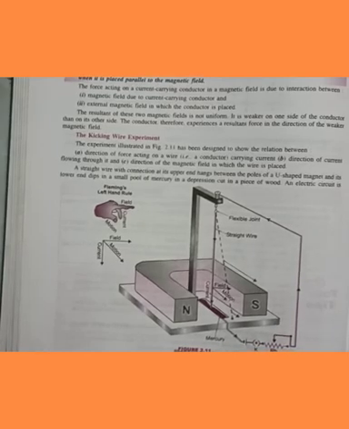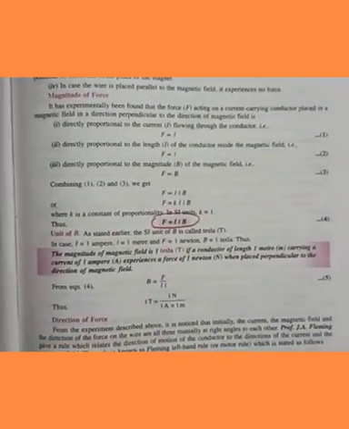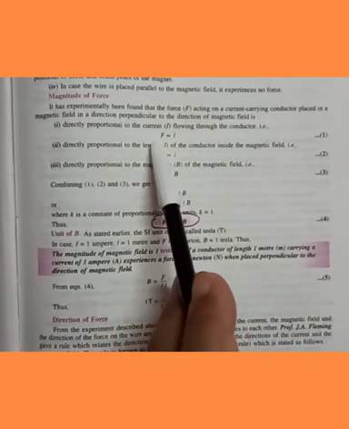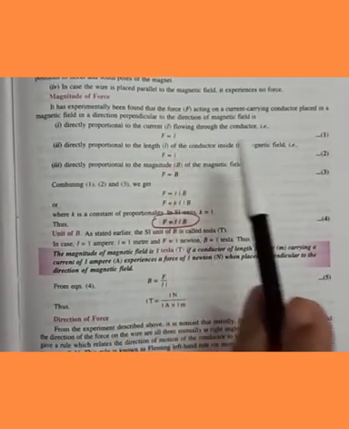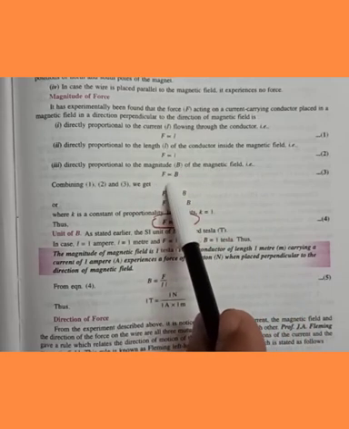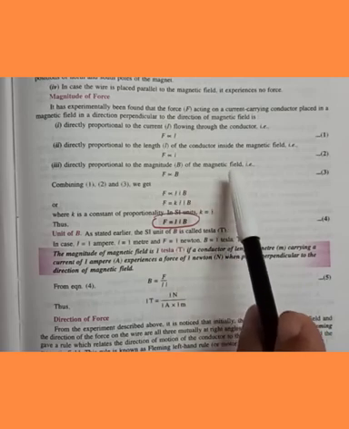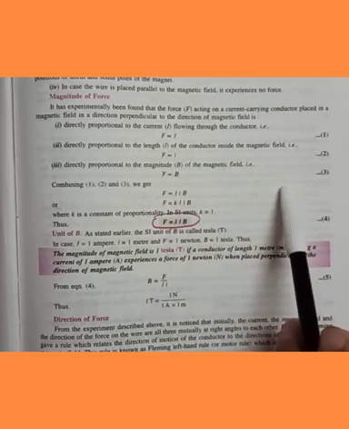Then what we can conclude? The magnitude of force acting on it will depend on the following factors. Force is directly proportional to current, force is directly proportional to length, force is directly proportional to magnetic field. In this one, the current and field are perpendicular to each other.